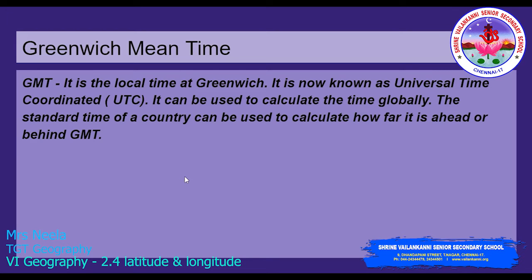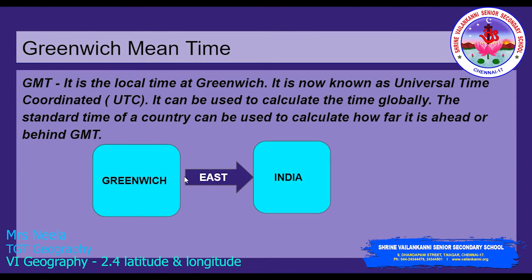Greenwich Mean Time. What is Greenwich Mean Time? It is the local time at Greenwich. It is now known as the Universal Time Coordinated, that is UTC. It can be used to calculate the time globally, and the standard time of a country can be used to calculate how far it is ahead or behind GMT. Now here is Greenwich, and India is to the east of Greenwich, and the IST is 5 hours 30 minutes ahead of GMT.